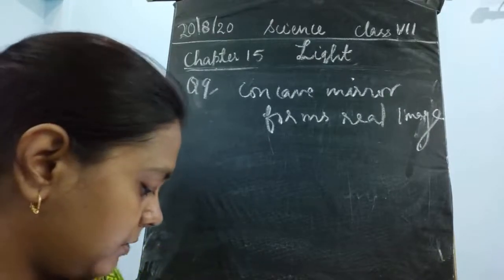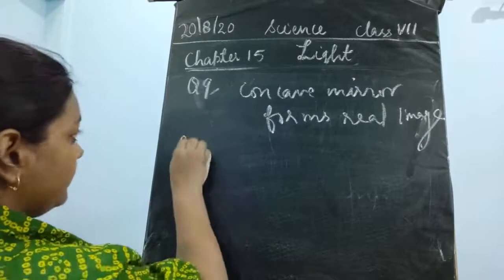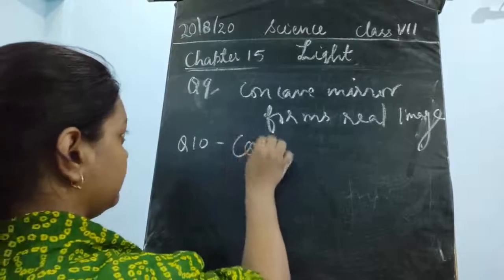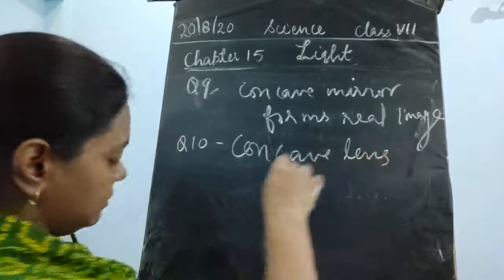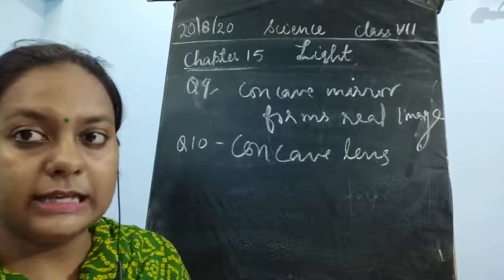The next is question number 10: which type of lens always forms a virtual image? This is being done by the concave lens. Okay, so the concave lens always forms a virtual image in any situation.